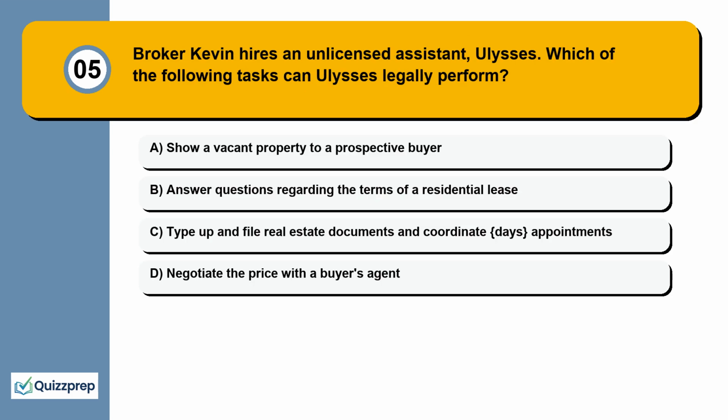Question 5. Broker Kevin hires an unlicensed assistant, Ulysses. Which of the following tasks can Ulysses legally perform? Show a vacant property to a prospective buyer. Answer questions regarding the terms of a residential lease. Type up and file real estate documents and coordinate appointments. Negotiate the price with a buyer's agent.